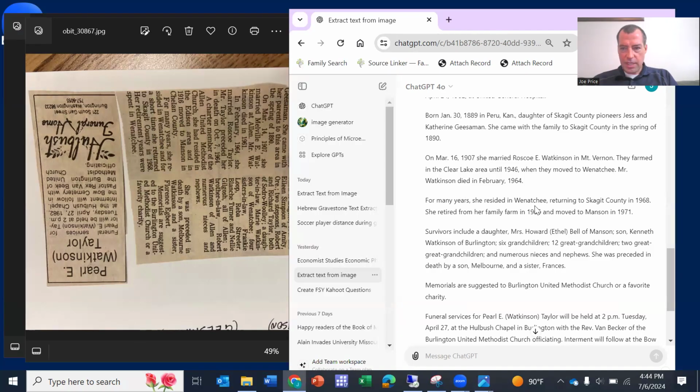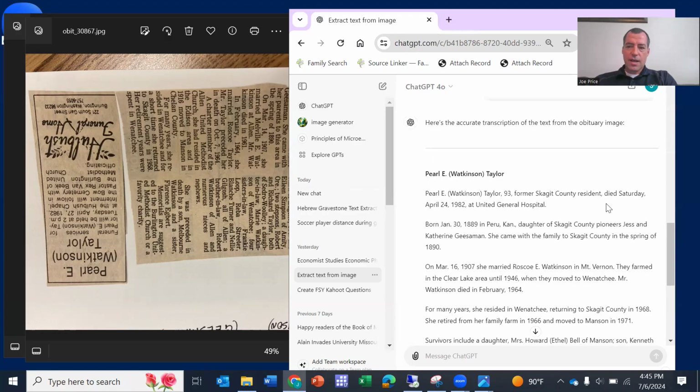Now come over here: for many years she resided in Wenatchee, returning to Skagit in 1968. She retired from her family farm in 1966 and moved to Manson in 1971. That part just got made up. It should be right around here in the text. That's one of the things about generative AI: it does generate new content. This wasn't the content we wanted it to create, so it literally made up some new facts.